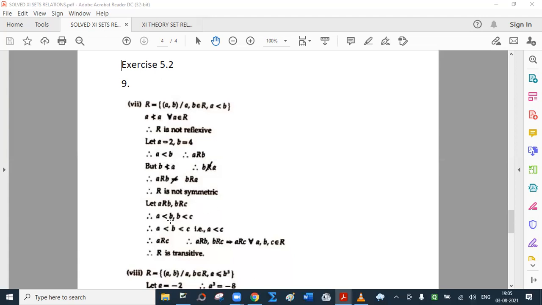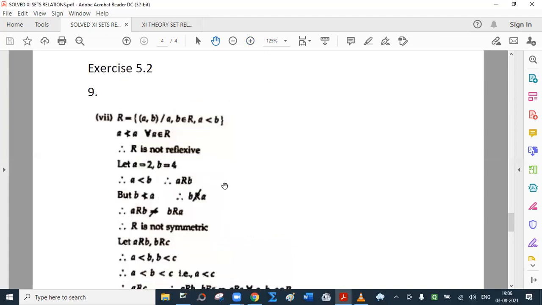Now if A is less than B and B is less than C, clearly A is less than C. You can take an example: 3 less than 7, 7 less than 10, so 3 less than 10, right? So it is transitive. So not reflexive, not symmetric, but transitive.